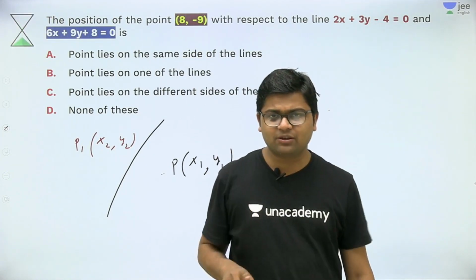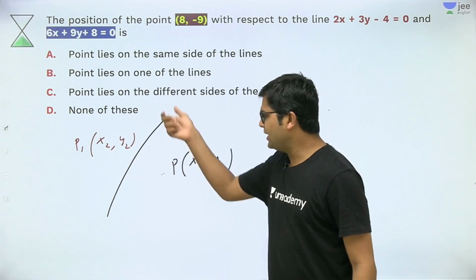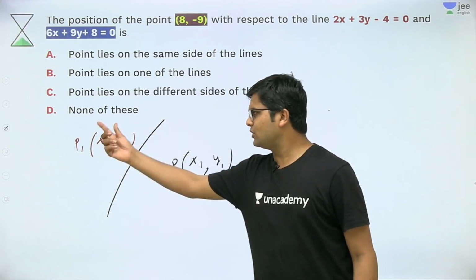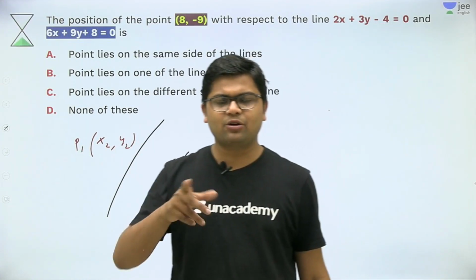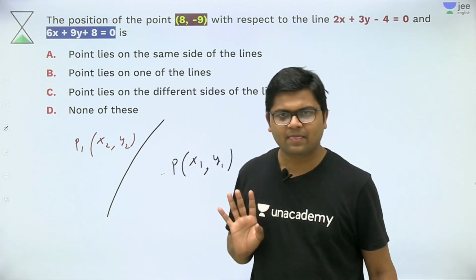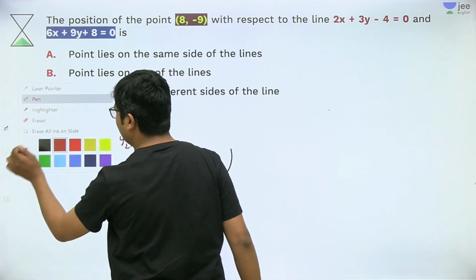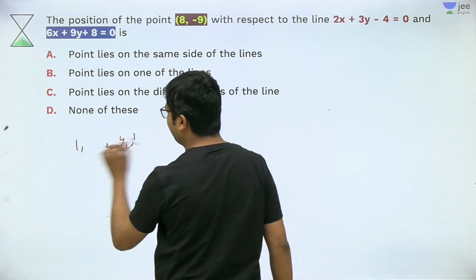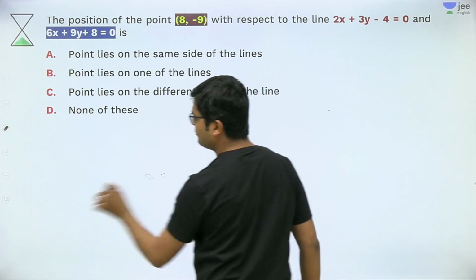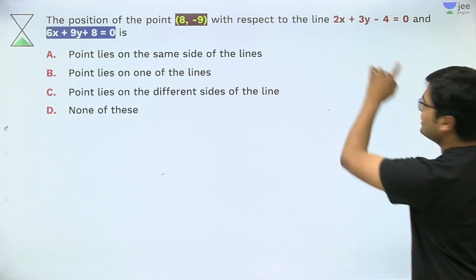So what does the theory state? If I put this point in the equation of the line and put the coordinates of the point P1 in the line, then the values they produce will have opposite sign. Okay, let's use the theory and start the question. I am putting the value of the point in the first line. So 8 comma minus 9 in the first line.